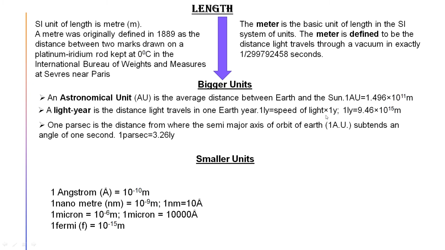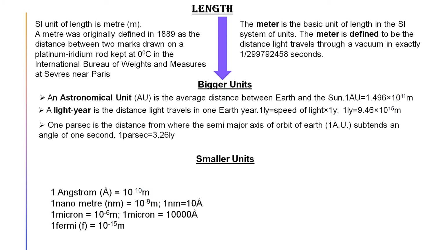The value will come, it is 9.46 into 10 to the power 15 meter. Assume the distance, how long it is. In 1 second, light can travel 3 into 10 to the power 8 meter, where we are talking about the time of 1 year.